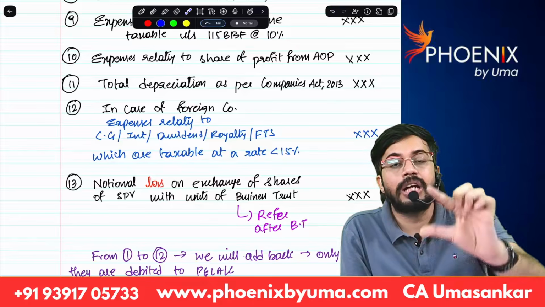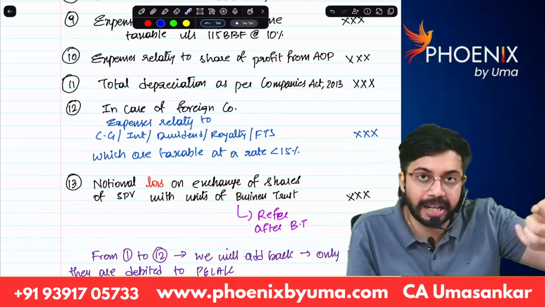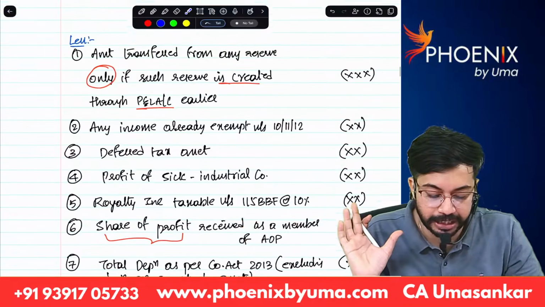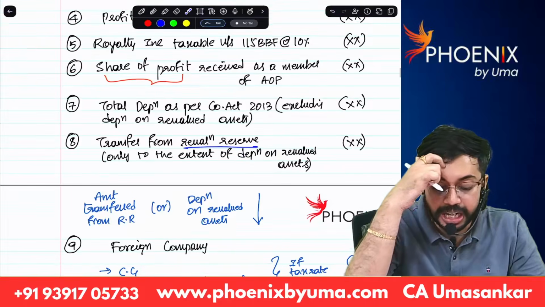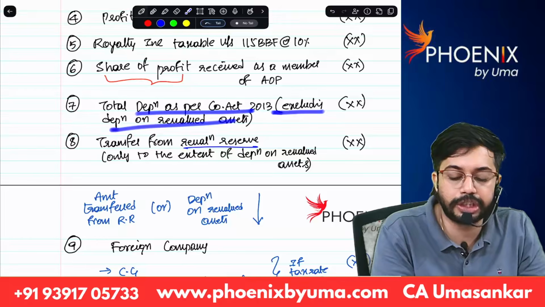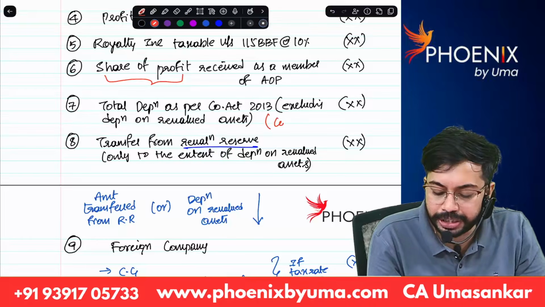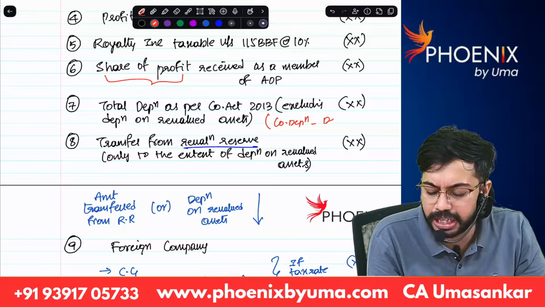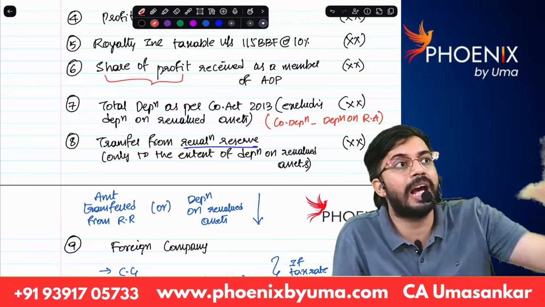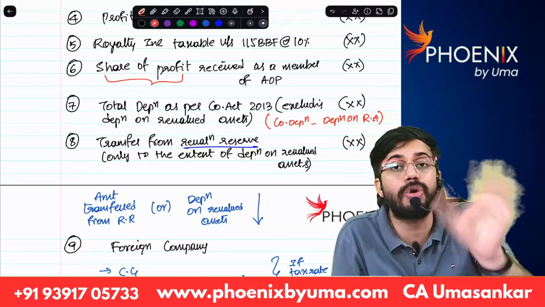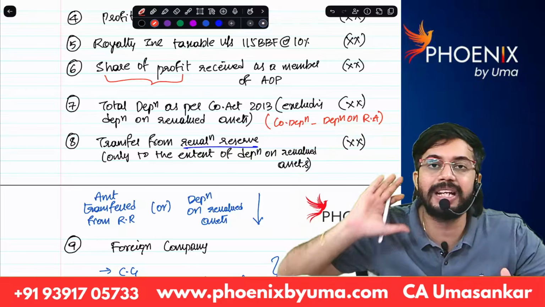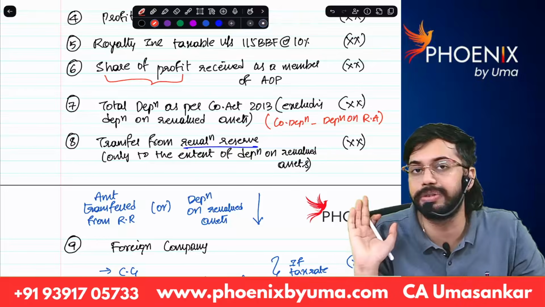Next, you need to add back depreciation. Careful. Companies Act depreciation, you have to add back, and you also have to reduce Companies Act depreciation. Don't reduce income tax depreciation. You have to add back Companies Act depreciation, and you also require to reduce depreciation as per Companies Act, excluding depreciation on revalued assets. That means when you are reducing, you have to reduce Companies Act depreciation minus depreciation on revalued assets. Are you able to understand? So here we are playing with P&L account of Companies Act. Don't go to income tax. Add back Companies Act depreciation. Reduce Companies Act depreciation minus depreciation on revalued assets. Net amount reduce. Okay.